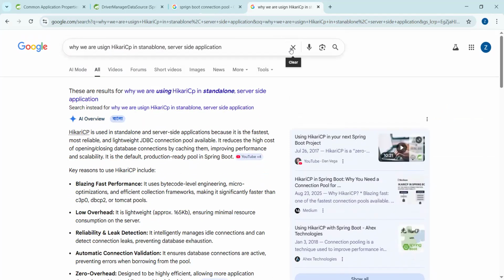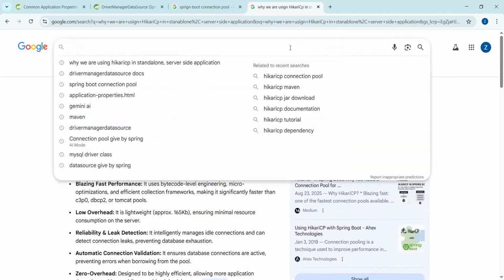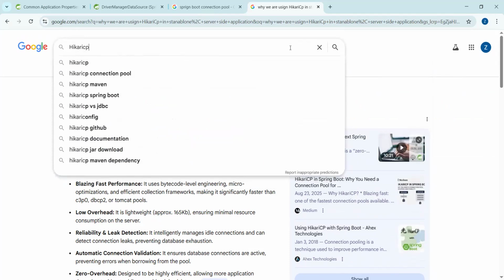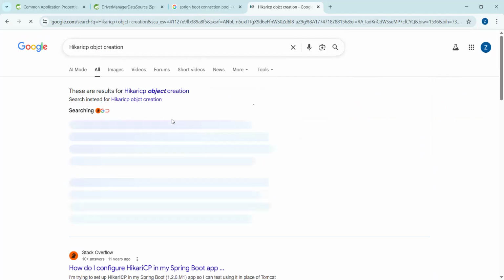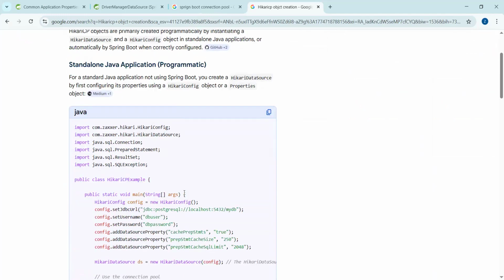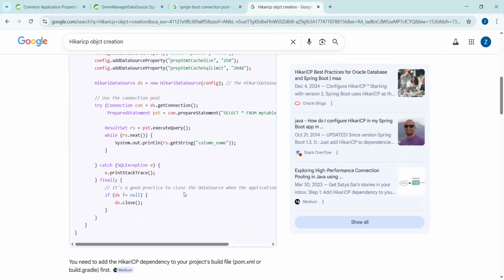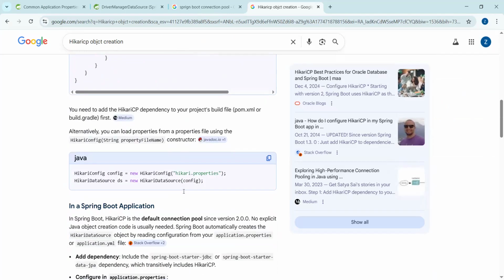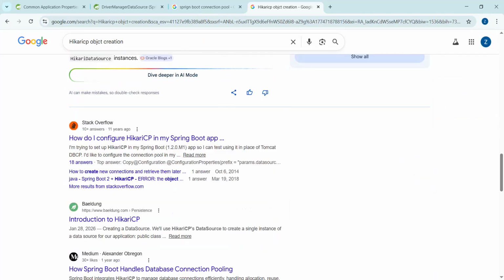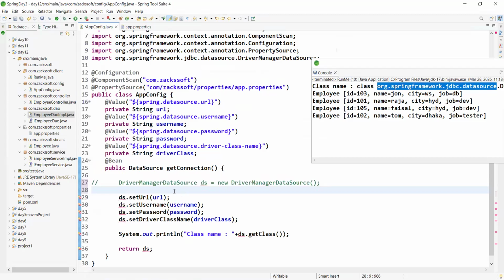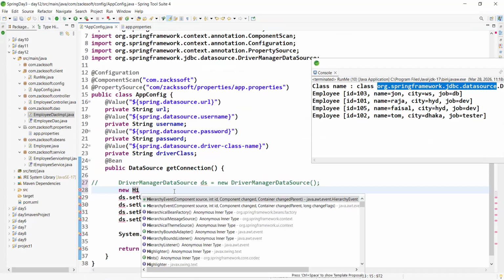If you don't know, just start simply. For example, Hikari CP object creation. So new Hikari CP, nothing more than this. I mean, actually, Hikari data source only, right? New Hikari data source. Is it okay, boss? Simply, let me write. Nothing more than this. Just new Hikari data source.